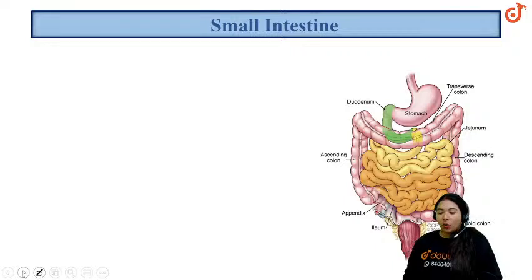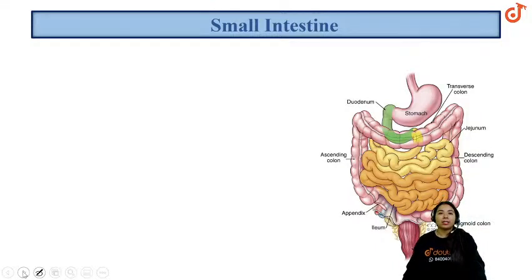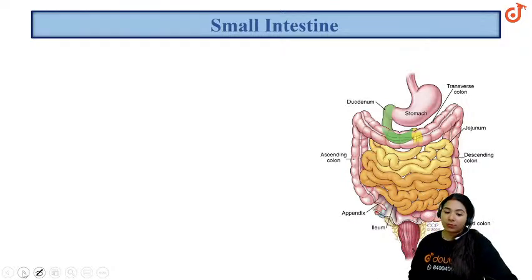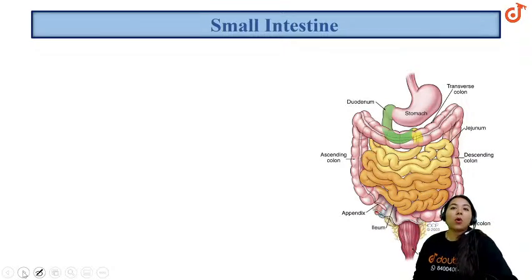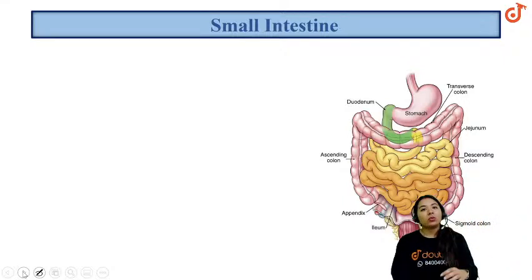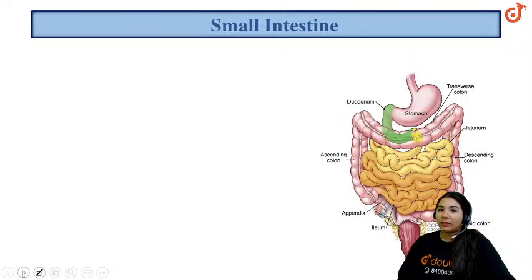This is clear. Okay, so now we have to see about the small intestine. First of all, we have to remember that the small intestine may be called small, but it is not actually small in length. The large intestine is not a very long tube, but the small intestine is. The ileum is the largest, almost 25 feet, while the jejunum is around 4 to 5 feet, and the duodenum is only 25 centimeters.